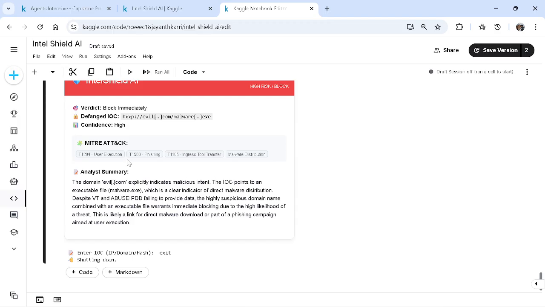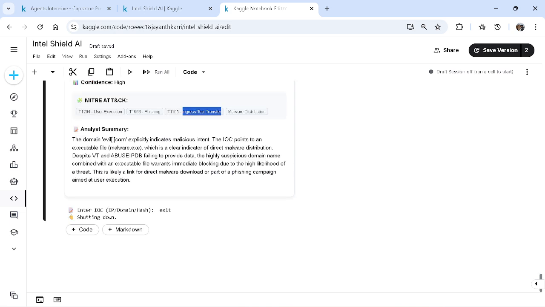See this evil one, it is sanitizing and processing it, and it has marked it with the MITRE tactics, and it's falling under EPIS. Okay, it's saying EPIS failed to get the data and I'll check this, and the likely direct malware download is part of a phishing campaign.